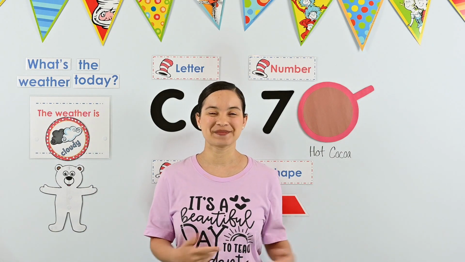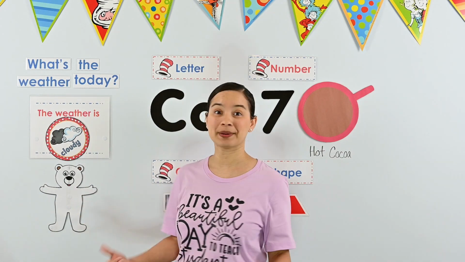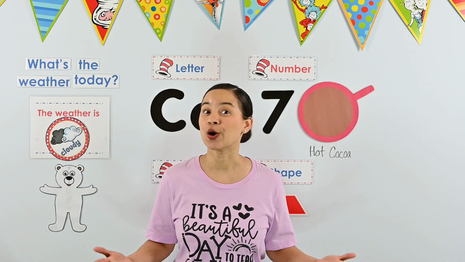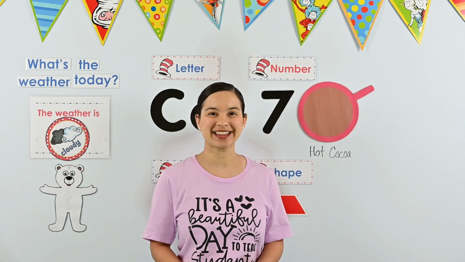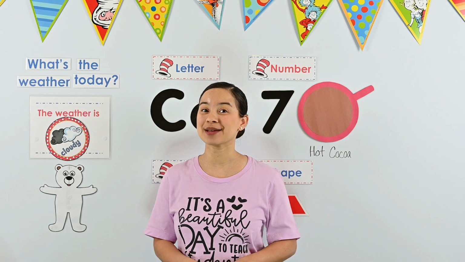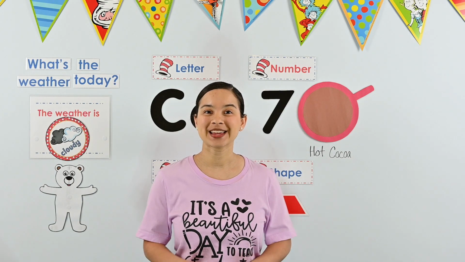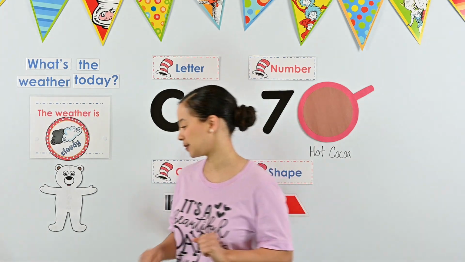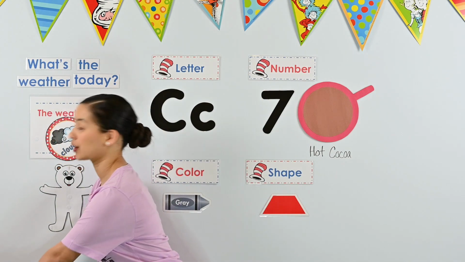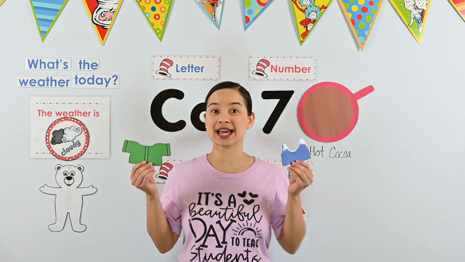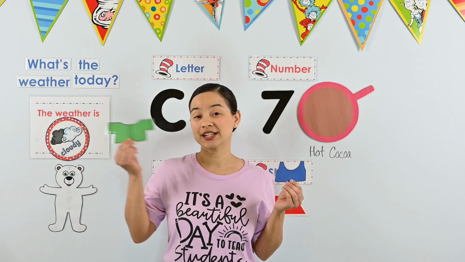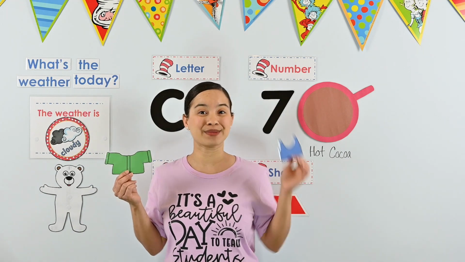Great work. Okay, it's time to get Perry the polar bear dressed for a cold, cloudy day. Remember, it's winter time, so it's cold outside. Let's start with Perry's top. Which top should Perry wear on a cold, cloudy day? Should he wear his long sleeve shirt or his muscle shirt?